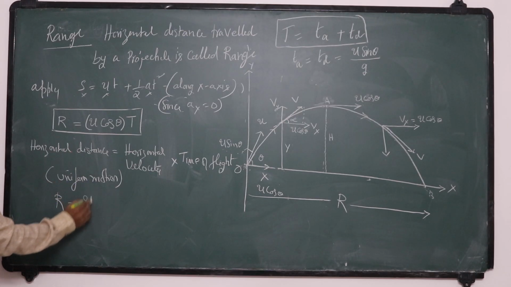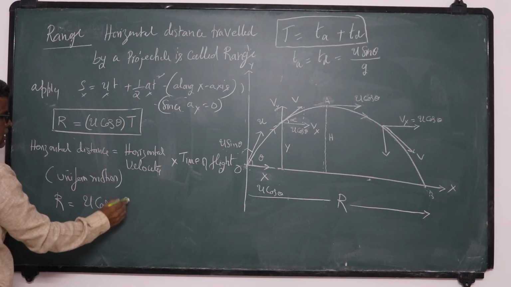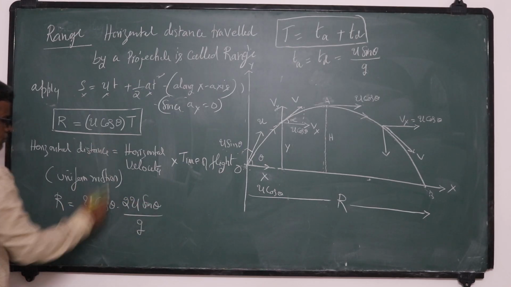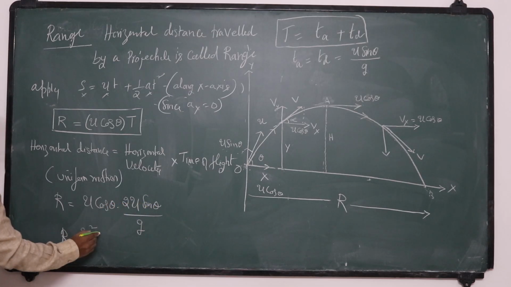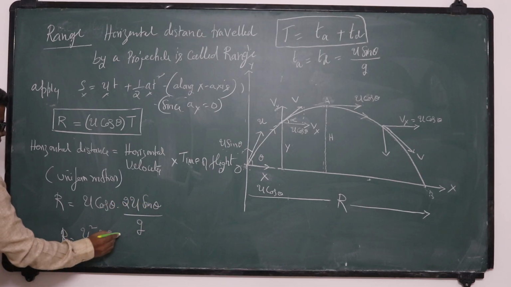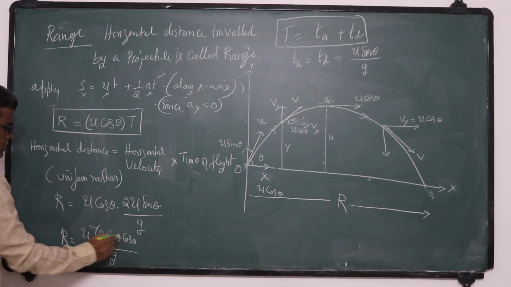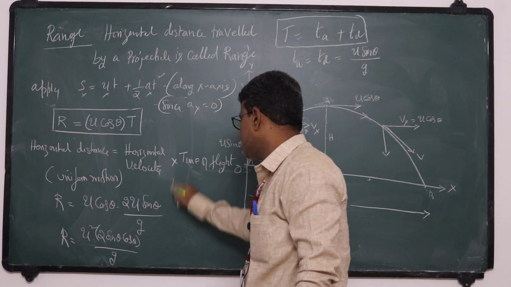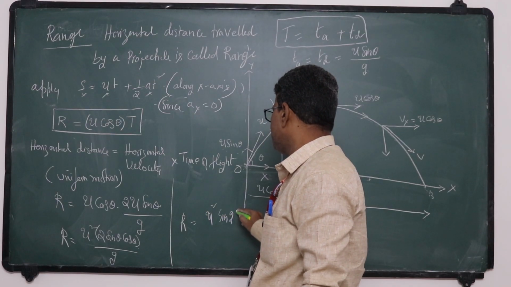So what is the time of flight here? R is equal to u cos theta into the time of flight, which is 2u sin theta by g. So R is equal to u square times 2 sin theta cos theta by g. This 2 sin theta cos theta we can also write, so R is equal to u square sin 2 theta by g.